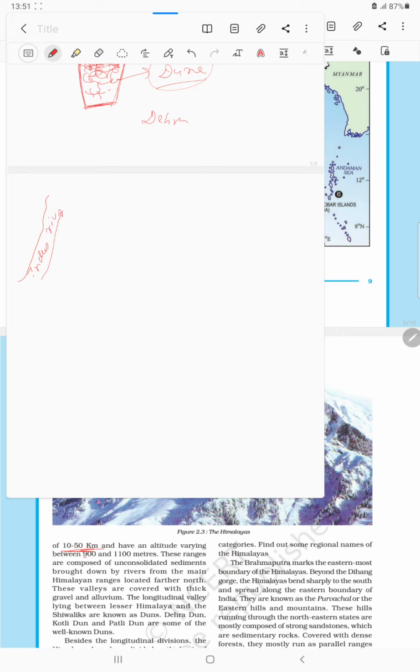This one is Satluj. This one is Kali. Tista. And last one is Dihang.